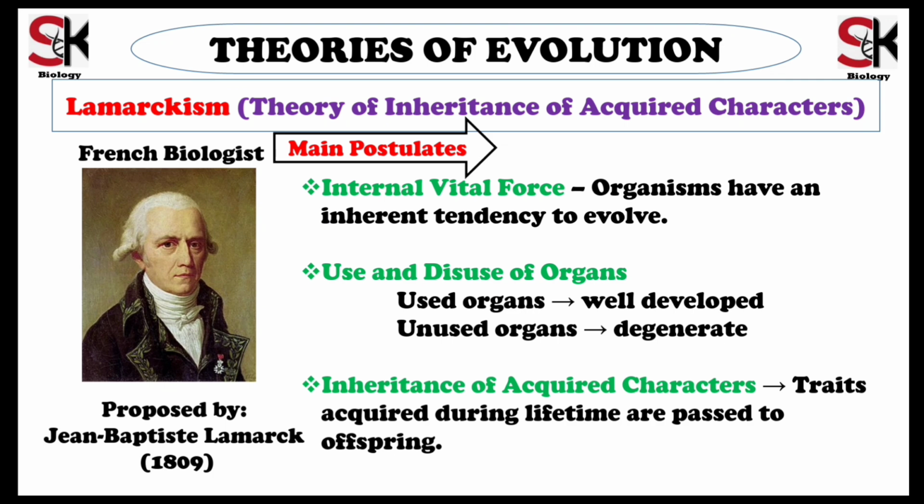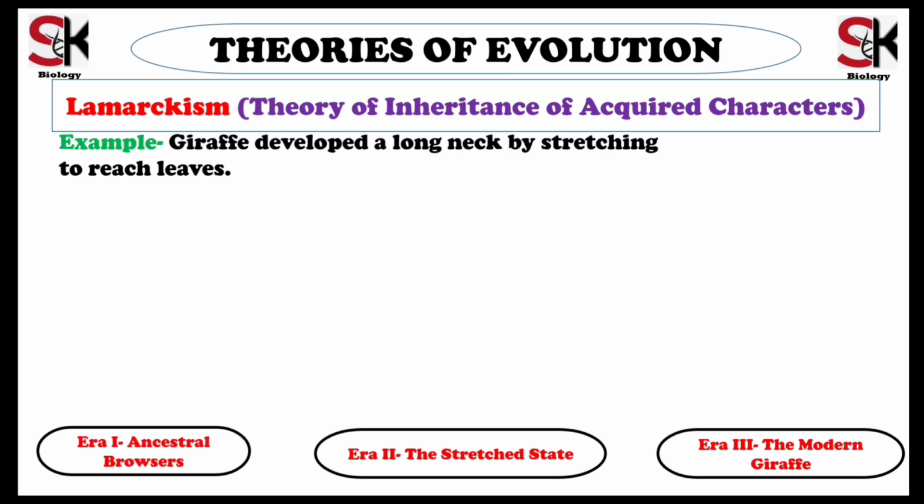The third postulate given by Lamarck is inheritance of acquired characters. This is the most famous part of his theory, the belief that physical traits an organism acquires during its own lifetime are passed directly to its offspring. To better understand these postulates, let us look at Lamarck's classic example, the evolution of the giraffe's neck.